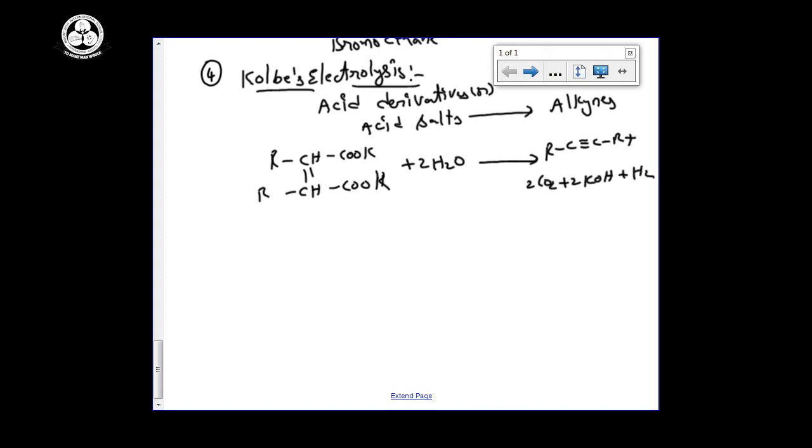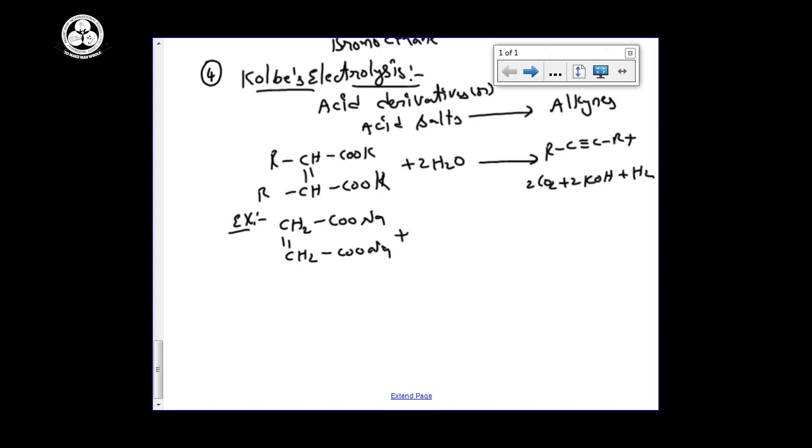See the mechanism for this reaction, taking one common example, and we can write the mechanism. CH2 COONa and CH2 COONa. Previously I was saying maleic acid and fumaric acid like this, the sodium salt.